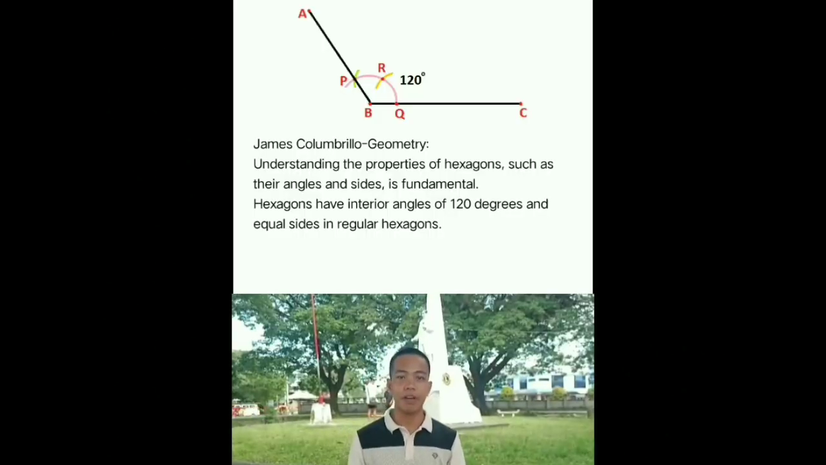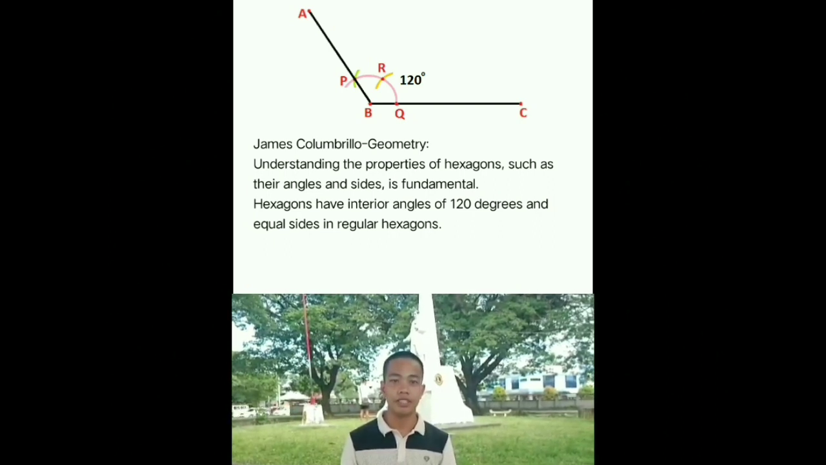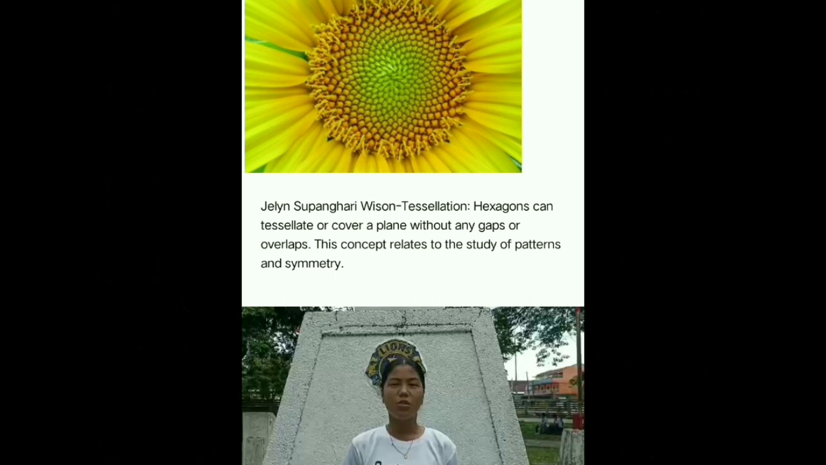Geometry: understanding the properties of hexagons, such as their angles and sides, is fundamental. Regular hexagons have interior angles of 120 degrees and equal sides. Hexagons can tile a plane without any gaps or overlap. This concept feeds into the study of patterns and geometry.